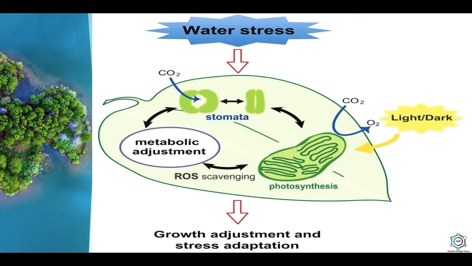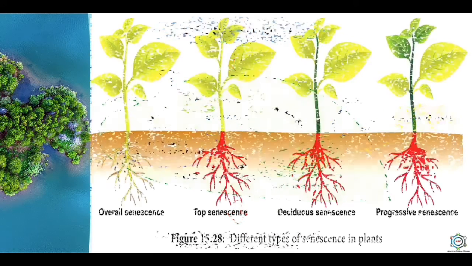Next is role in water stress. ABA plays an important role in the plant during water stress and during drought conditions. It has been observed that the concentration of ABA increases in the leaves of plants facing such stresses. It results in loss of turgor and closure of stomata.